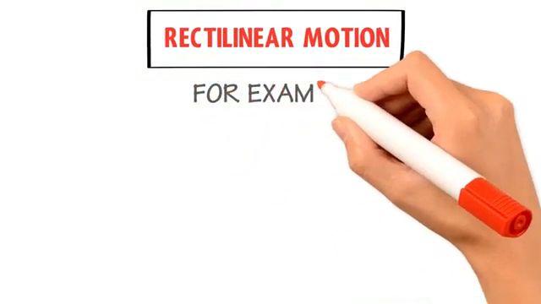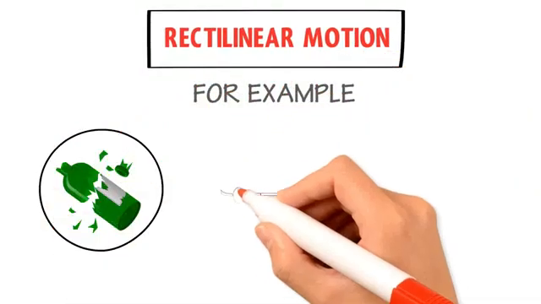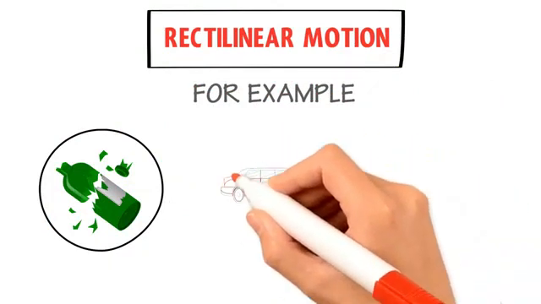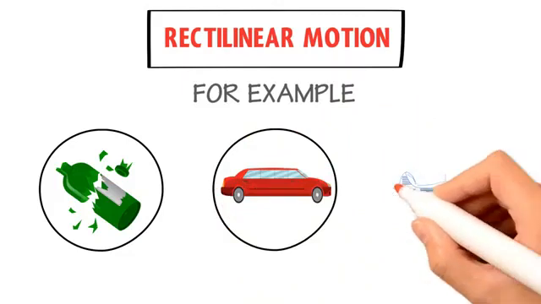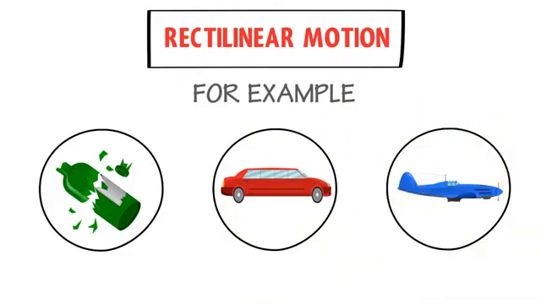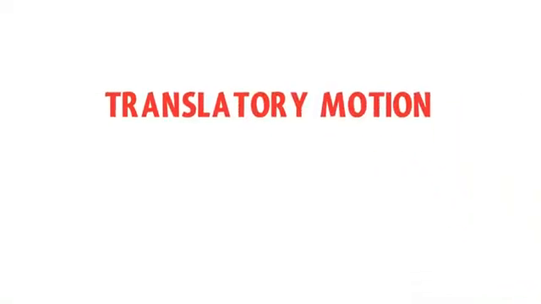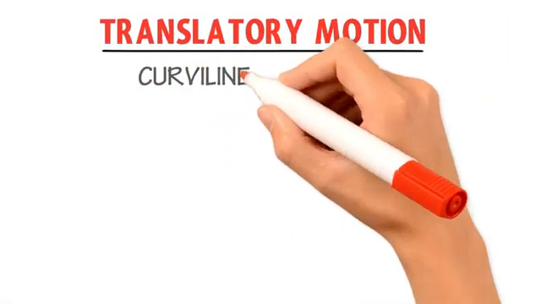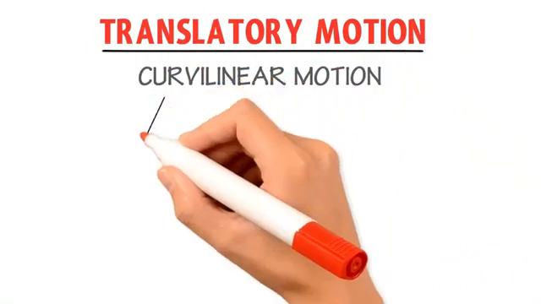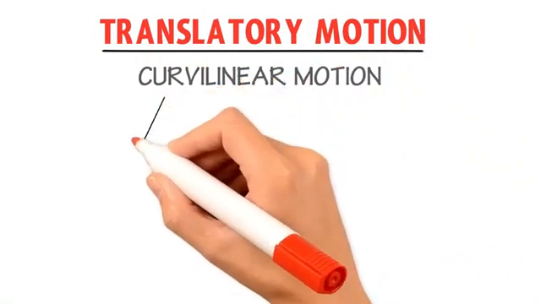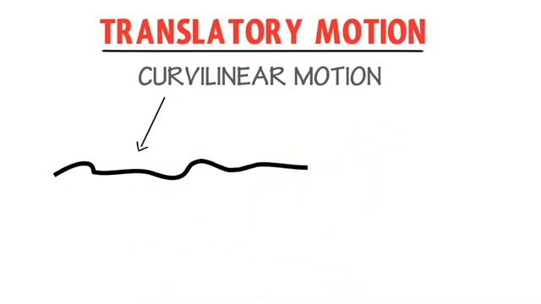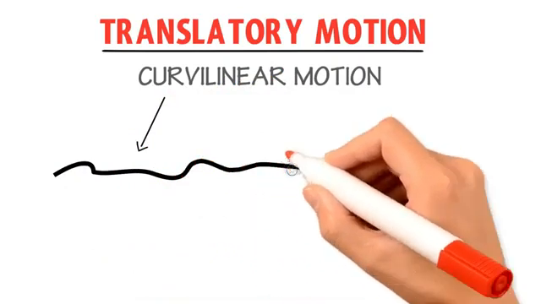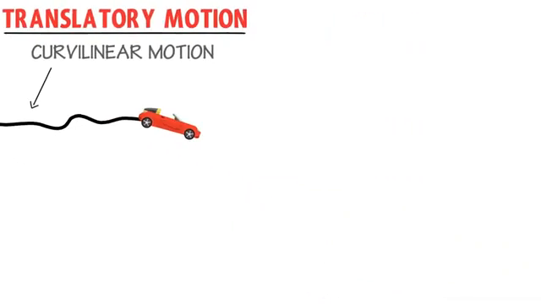For example, the motion of falling objects, the motion of a car on a road, and the motion of aeroplanes are all rectilinear motions. Now, the second type of translatory motion is curvilinear motion. The word curvilinear actually gives us the idea of a curved path. Hence, the motion of a body along a curved path is called curvilinear motion.